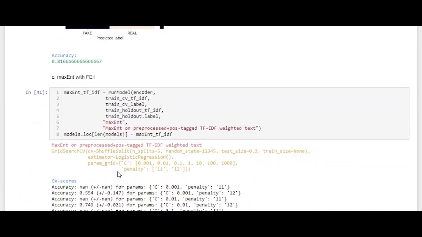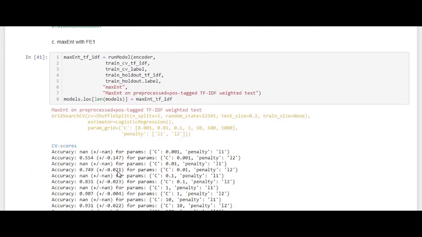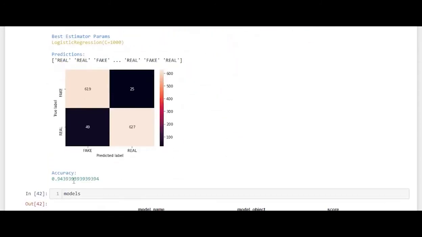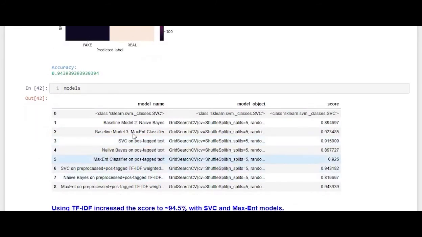Coming towards the third model, which was maximum entropy classifier, it also showed an increase in the accuracy to 94.39%. This is a table that shows all the steps that we have carried out till now. Hence we can infer that use of this TF-IDF feature engineering technique showed an increase in the accuracy of the models.